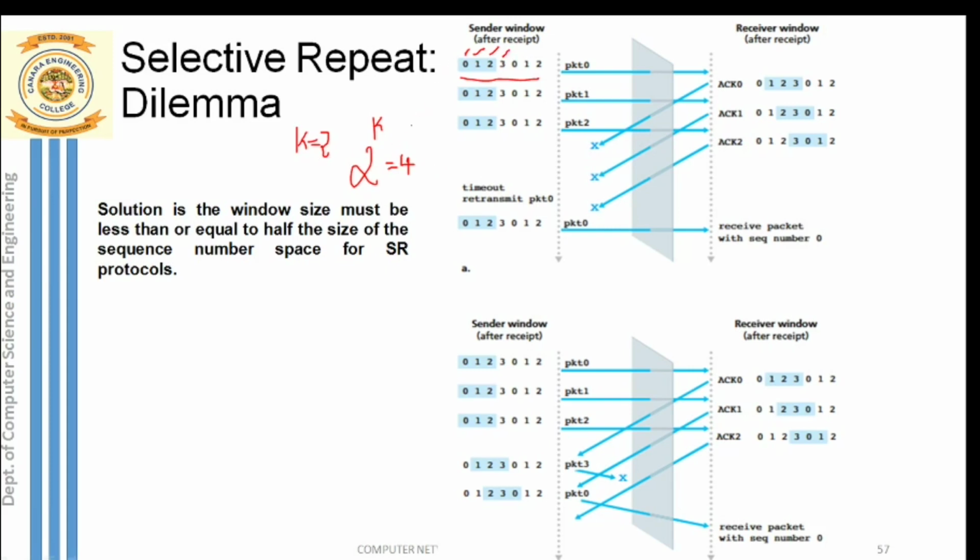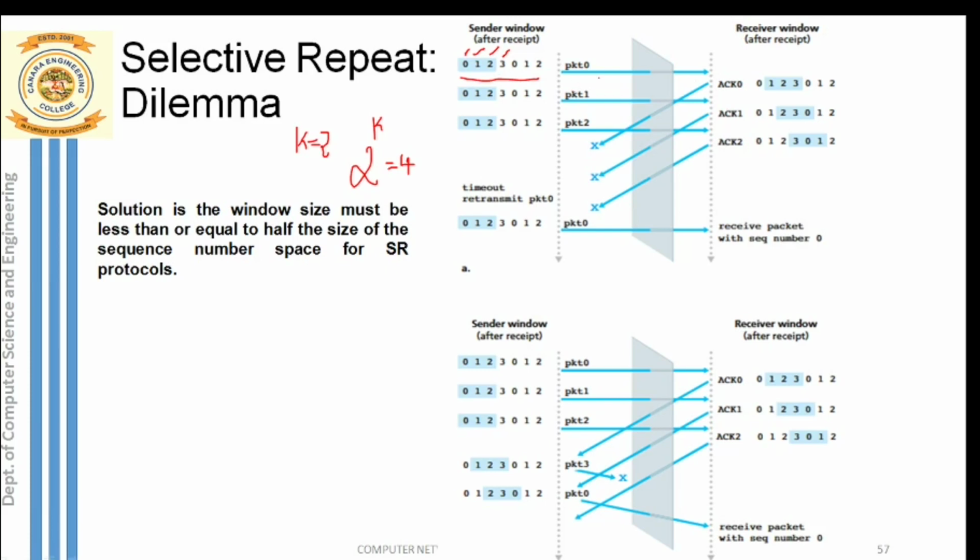Here you can notice that 0 indicates the first packet, 1 indicates the second packet, 2 indicates the third packet, 3 indicates the fourth packet. Again 0 is reused. What is the meaning of that? This is the fifth packet that you are transmitting. Again 1 indicates the sixth packet and 2 indicates the seventh packet that you are transmitting. That is how you are reusing the sequence numbers. The same thing applies on the receiver side also. With this sequence number concept, we will discuss this scenario now.